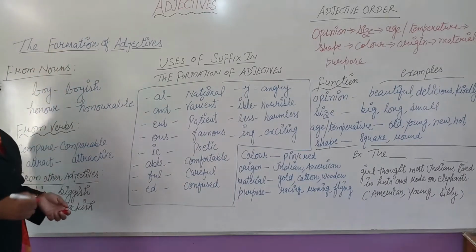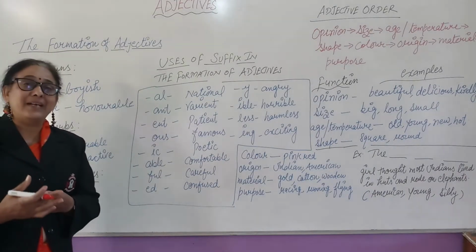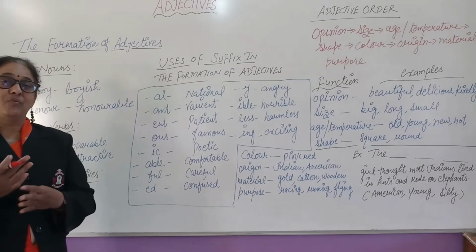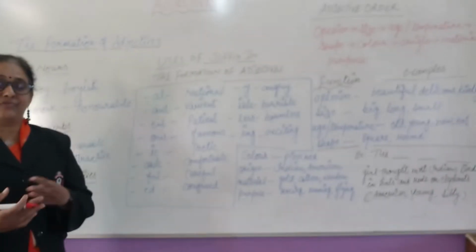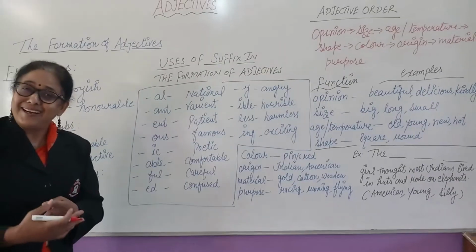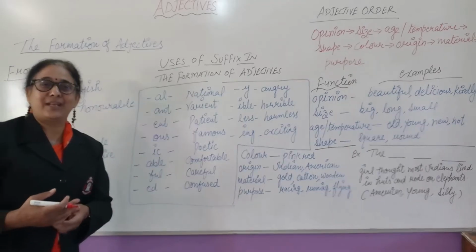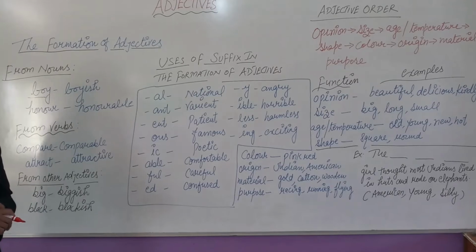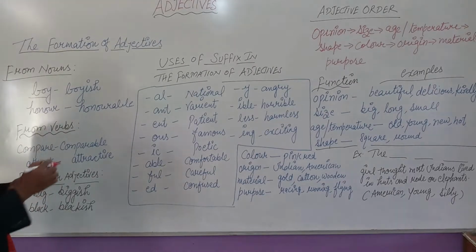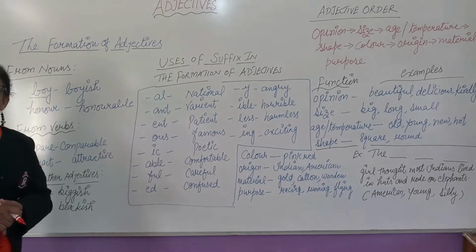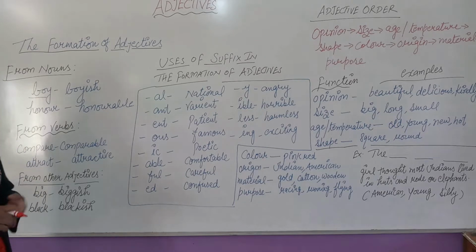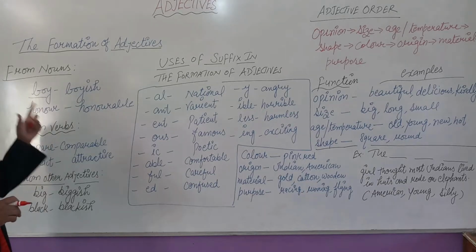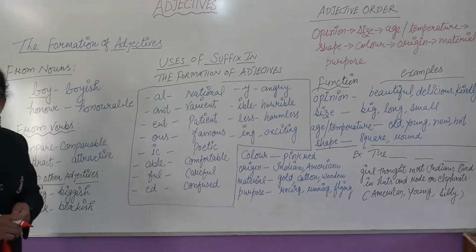Formation of adjectives. Now how do we form adjectives? There can be various ways to form adjectives. We can form the adjective from a noun, from a verb, even from another adjective. Let us see how we can do that from some examples, like boy. What is a boy? Boy is a noun. So, boyish. That was a boyish activity. Honor, honorable. So adjectives can be formed from the noun.